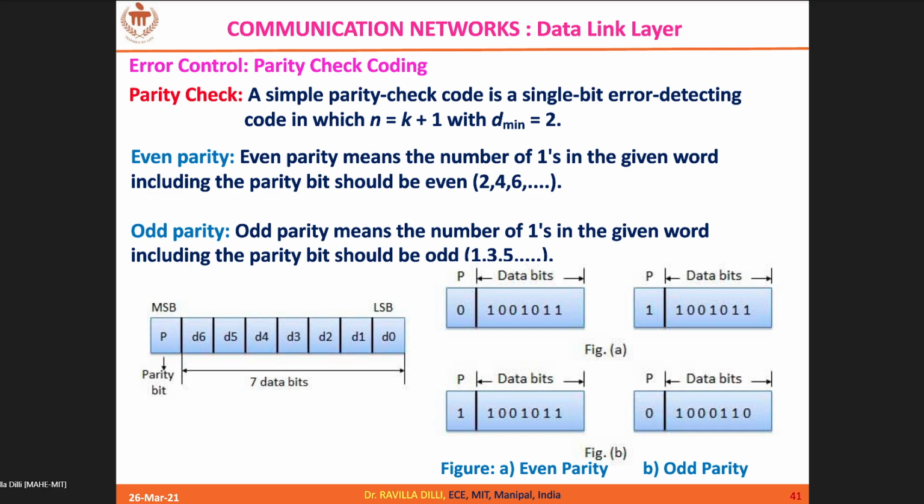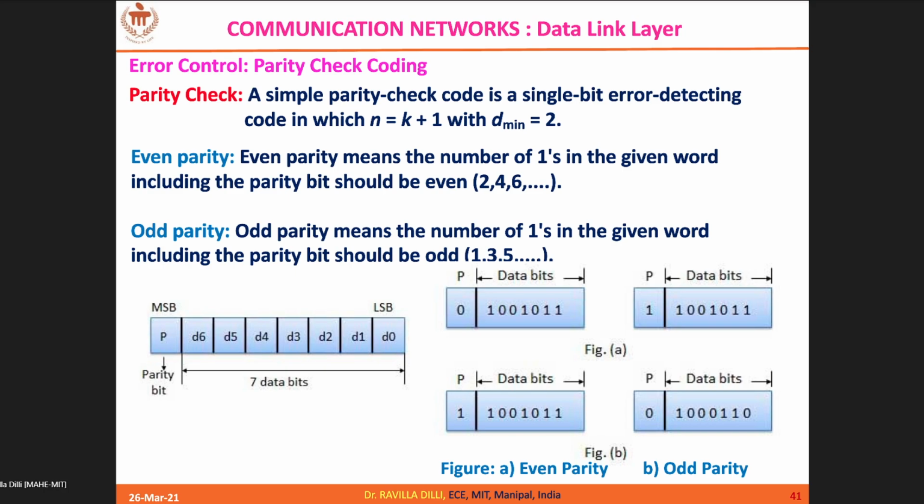Same way, if you want to generate odd parity, then the number of ones in the given code word, including the parity bit, should be odd. So that is odd parity. Here there is a mistake, so try to rectify it. In this example, 100 1011, if you follow even parity, then the parity bit is 0. If you follow odd parity, the parity bit is 1. Okay, so like that it goes.